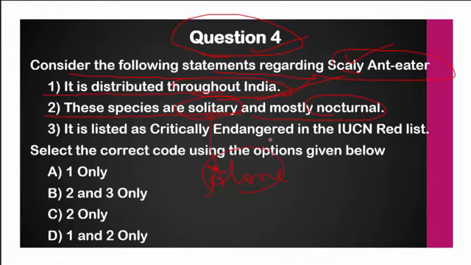That is called a solitary animal. And what do you mean by nocturnal? Active mainly during the night times. So whenever a species is active during the night times, it is called nocturnal. So this is also a correct statement.